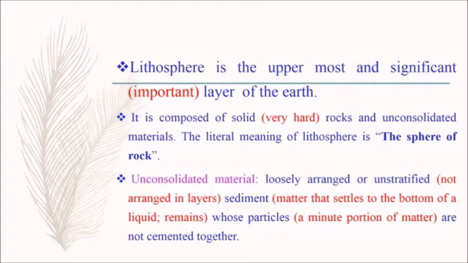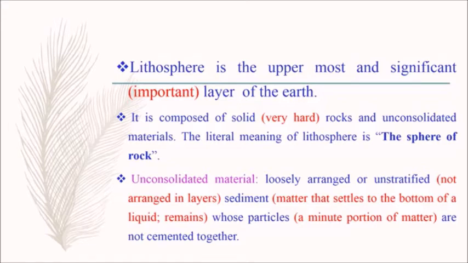Lithosphere is the uppermost and significant layer of the earth. Here, significant means important. So, lithosphere is the uppermost and important layer of the earth. It is composed of solid rocks. Here solid means very hard. So it is composed of very hard rocks and unconsolidated materials. The literal meaning of lithosphere is the sphere of rock.